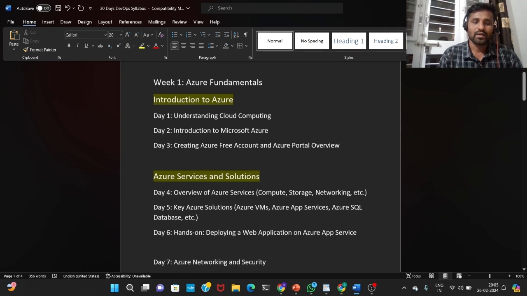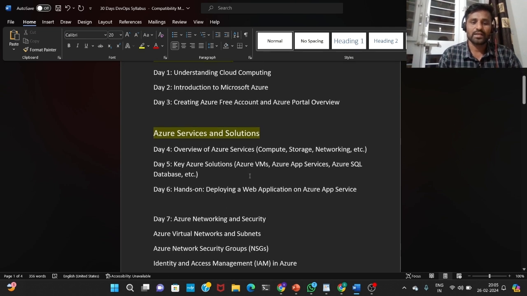After that, day 4, 5, and 6 are Azure services and solutions. On day 4, I'm going to explain an overview of Azure services, that is nothing but compute services, storage, networking, etc. On day 5, I'm going to explain key Azure solutions, that is Azure virtual machines and Azure app services.